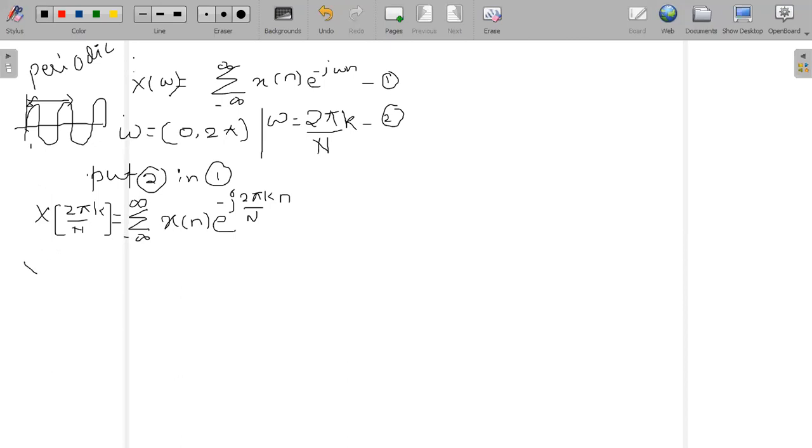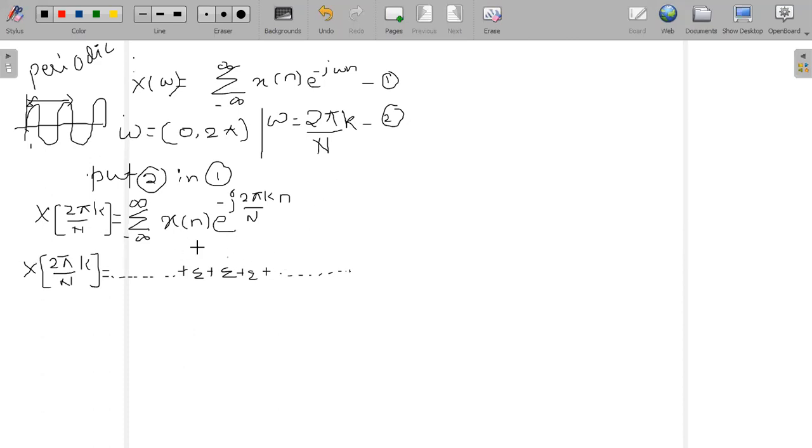So how to split the summation is, the LHS is capital X of 2 pi divided by n multiplied by k, which will be equal to this is my minus side, plus this is my one summation, plus this is my second summation, plus one more summation, plus it goes on and on. So I've just expanded the summation.